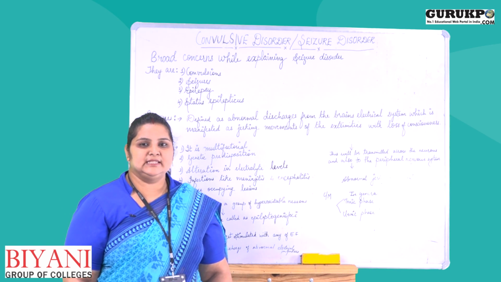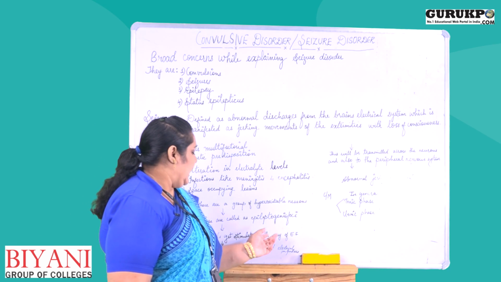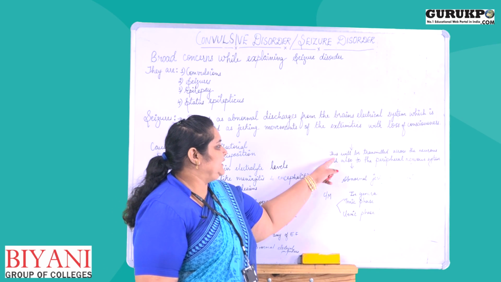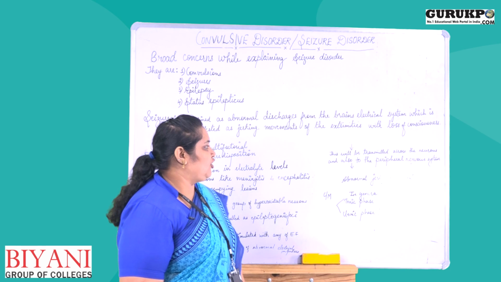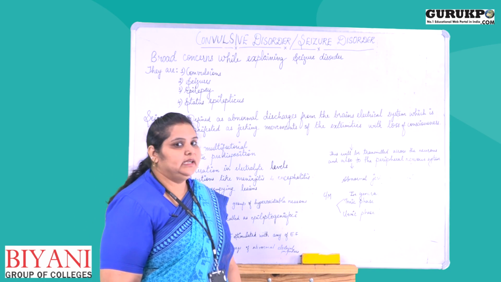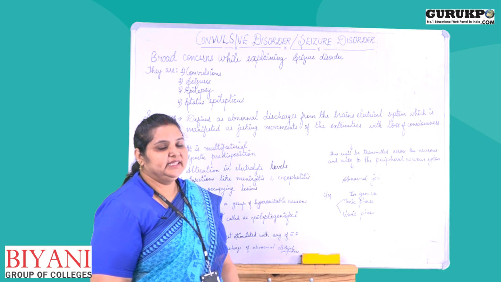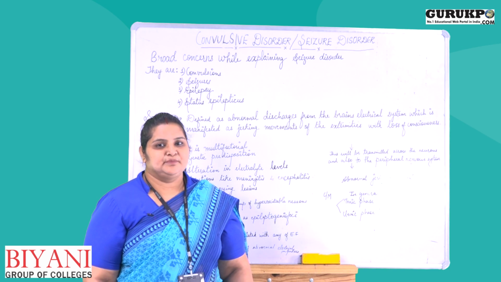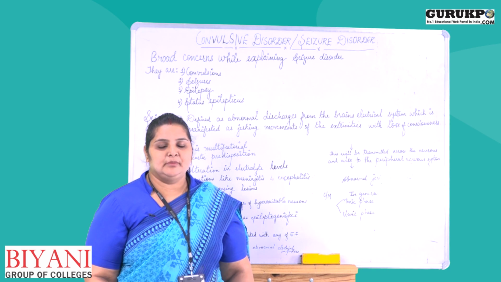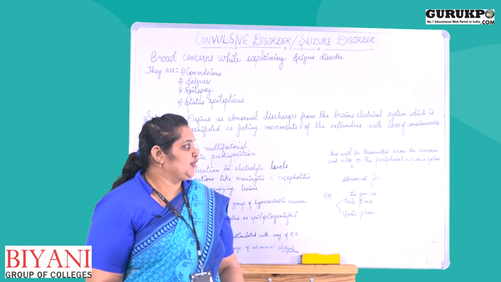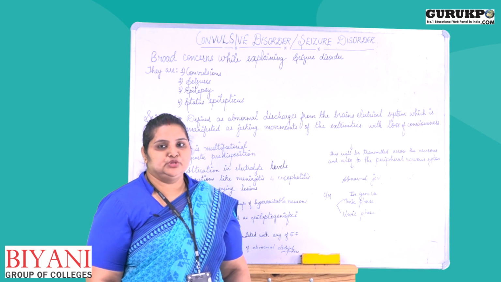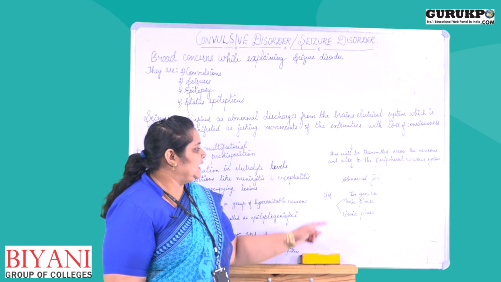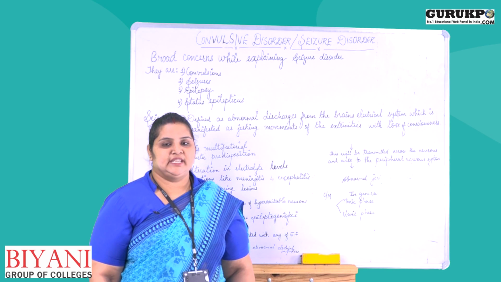These abnormal impulses are transmitted across the neurons and also to the peripheral nervous system, and as a result there will be abnormal jerking movements.